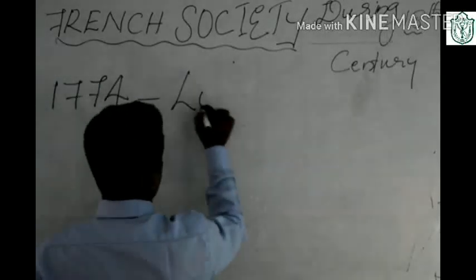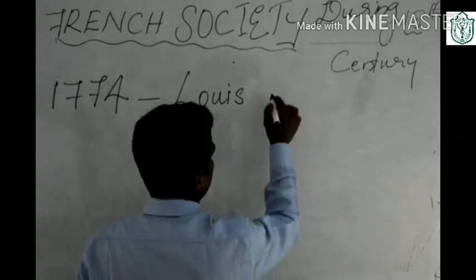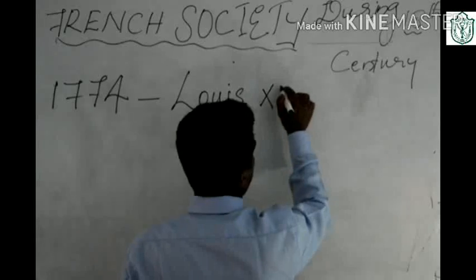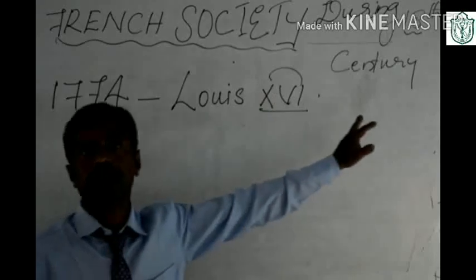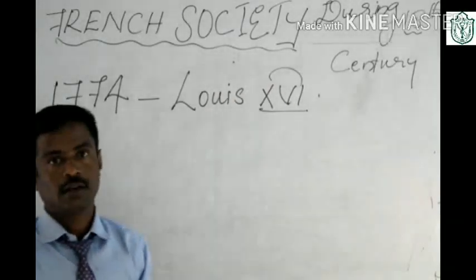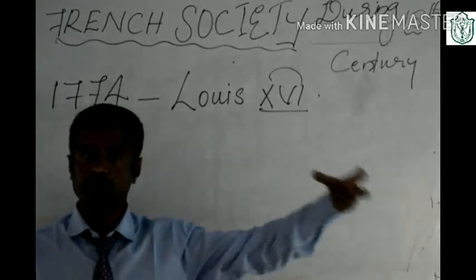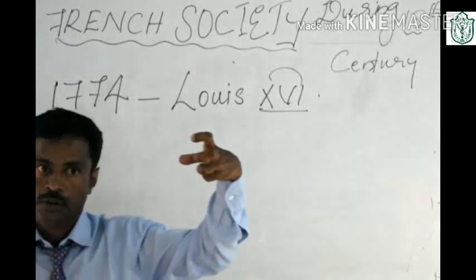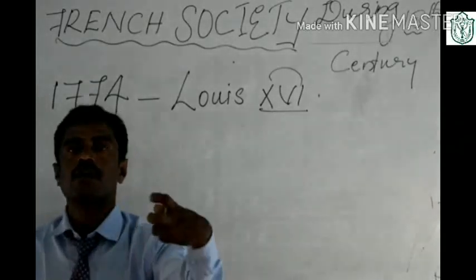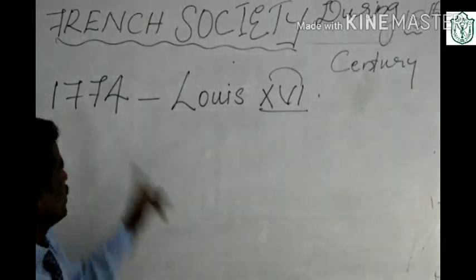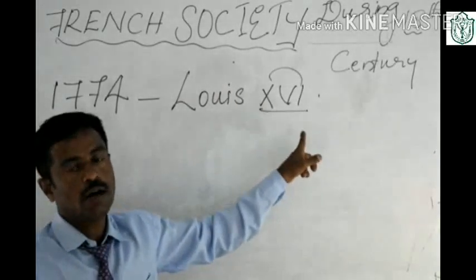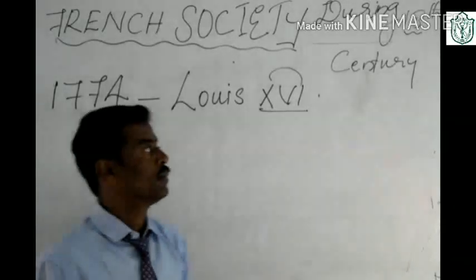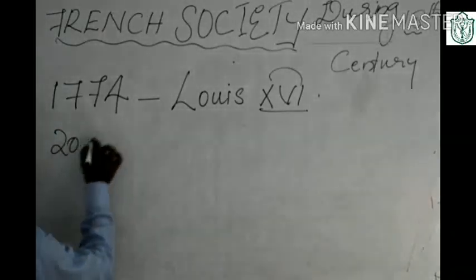So, I already told that in 1774, Louis XVI came to the power, came to the throne, or ascended the throne. Here the textbook says ascended. He came to the throne as a ruler of France. In 1774, Louis XVI came to the throne of France. Then he was a 20 year old young man.